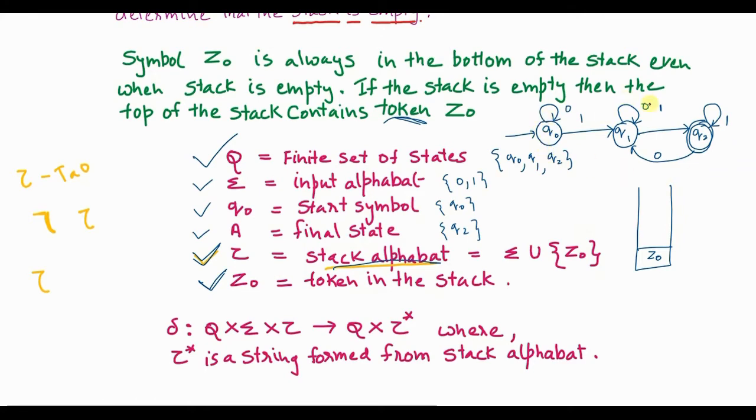Now, the operation of this particular PDA: unlike finite automata, where making a transition just depends on which state I am currently in and what input symbol is read.